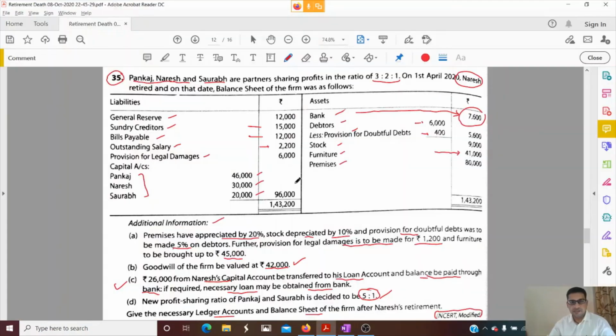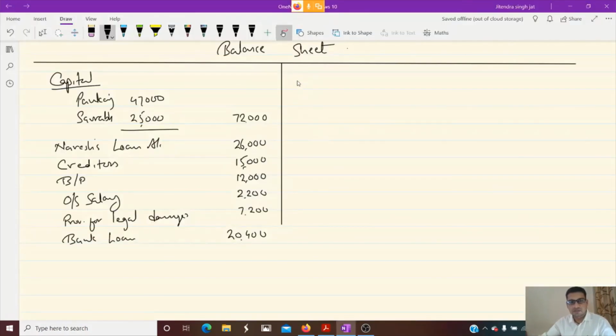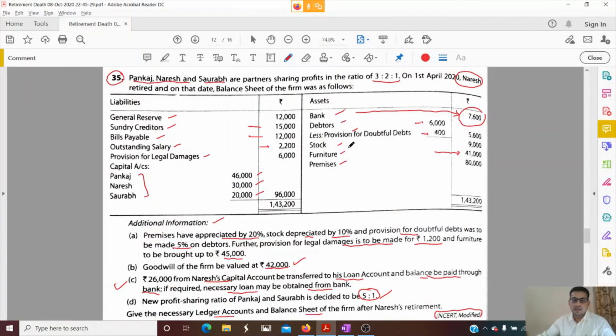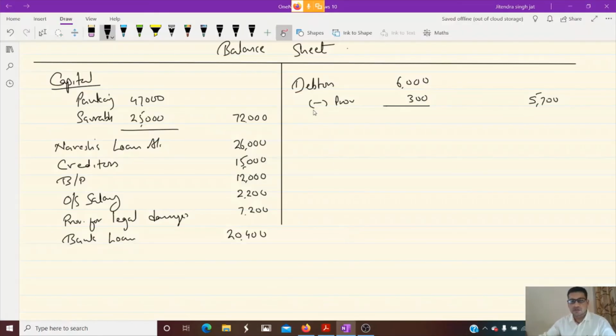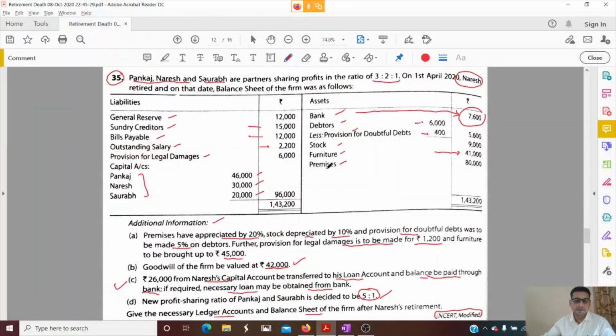Then let us come to the asset side. Bank will not come. Debtors 6,000, but now the provision is reduced to 300. 6,000 minus 300, 5,700 will come. Stock, is there any change in stock? Yes, depreciated by 10%. So 9,000 minus 900. It would be 8,100. Okay.